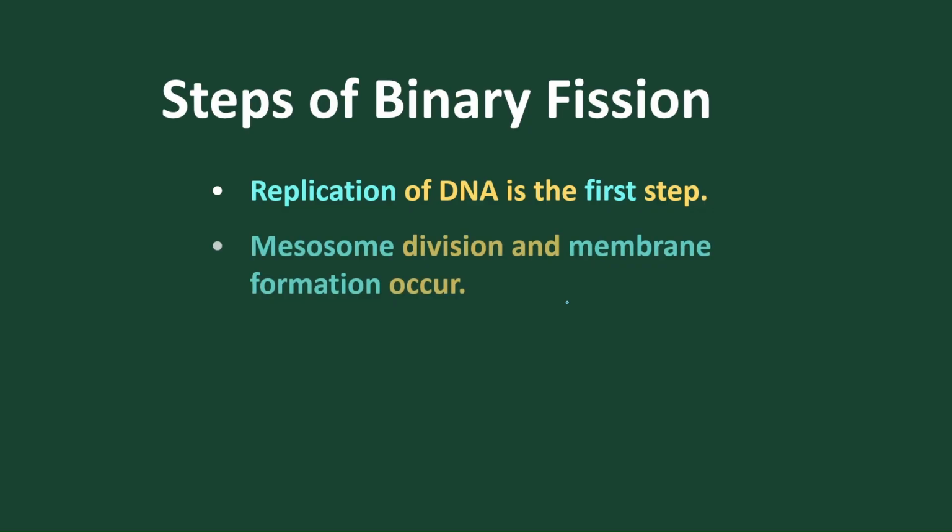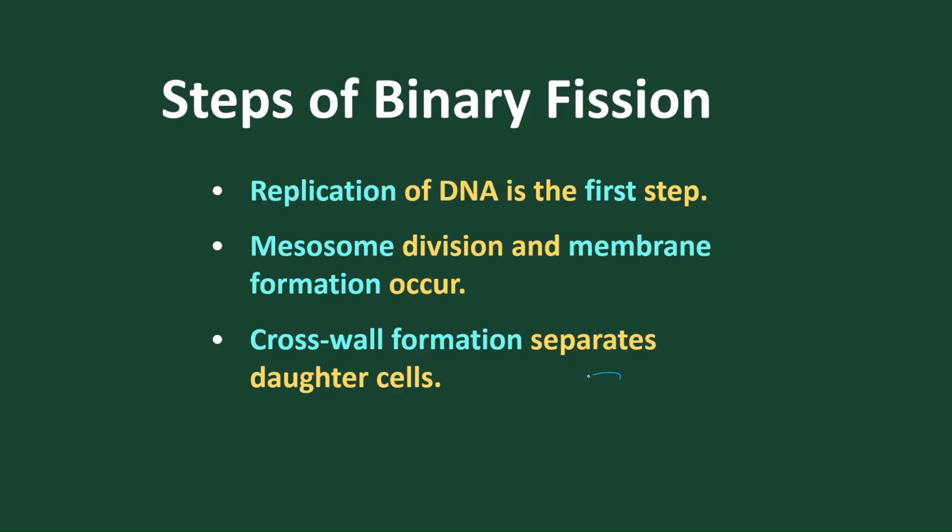Then the mesosomes are produced. Initially we have one mesosome, but after duplication of DNA, the cell membrane produces two mesosomes. So two mesosomes are produced by membrane synthesis, and each mesosome will attach to its respective DNA. Clear, got it? And after that, wall formation takes place, and a cross wall forms to make two daughter cells.